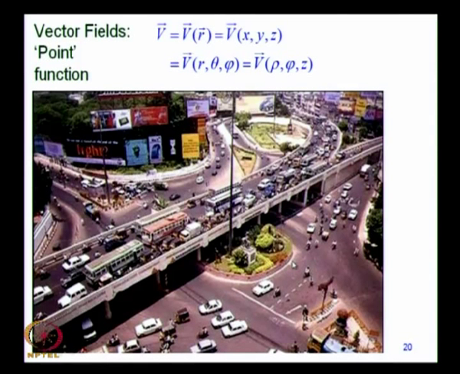The velocity of a pedestrian here is obviously not as much as the velocity of this car. The motorcyclists perhaps want to be at the highest speed. Furthermore, the velocity may depend not just on position but also on time, because this is a snapshot taken at a particular time. If you took a movie, it would certainly change from time to time.